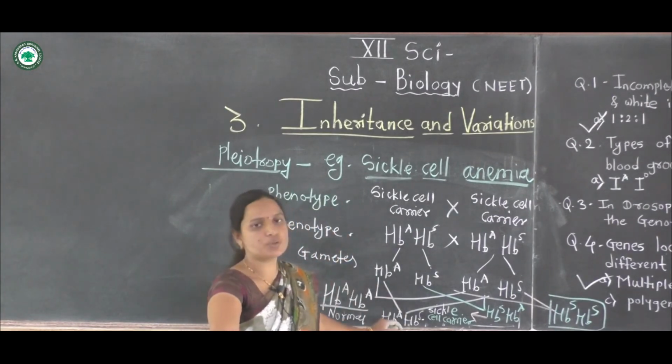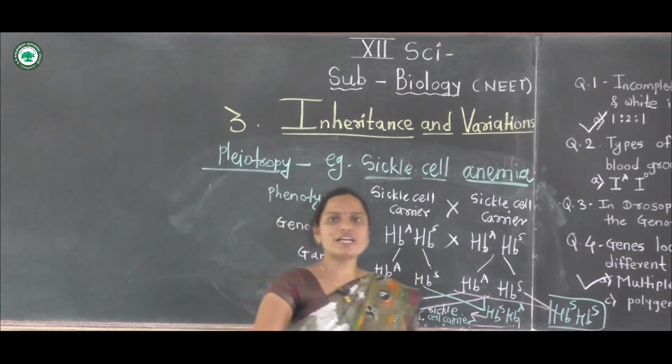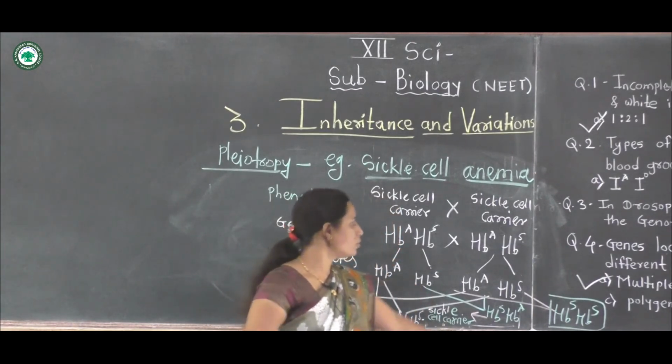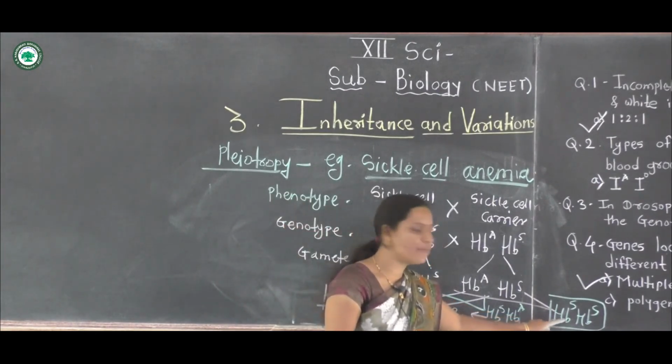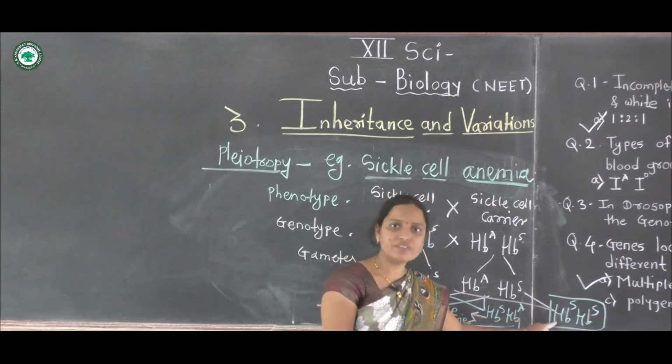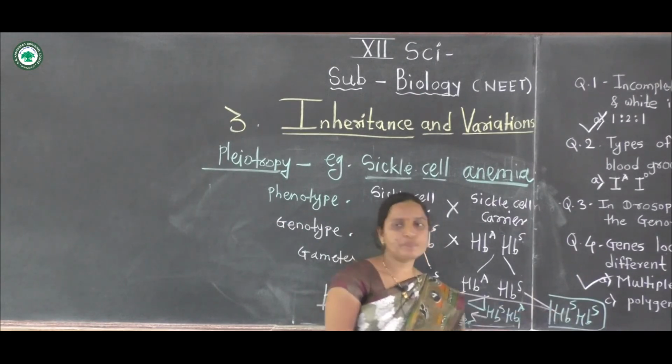Now this ratio is 1:2:1. One genotype will be formed, but this offspring will die. HBS HBS will die.